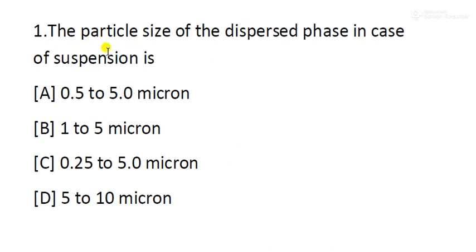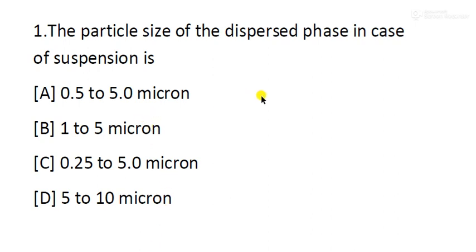Question number 1. The particle size of the disperse phase in case of suspension is: option A, 0.5 to 5 micron; option B, 1 to 5 micron; option C, 0.25 to 5 micron; option D, 5 to 10 micron.